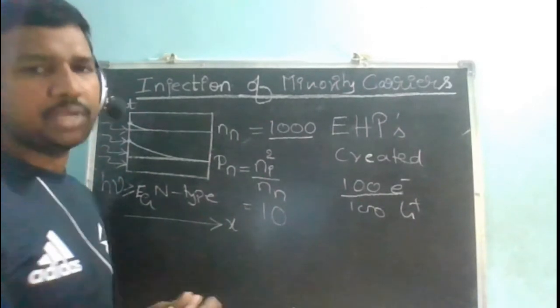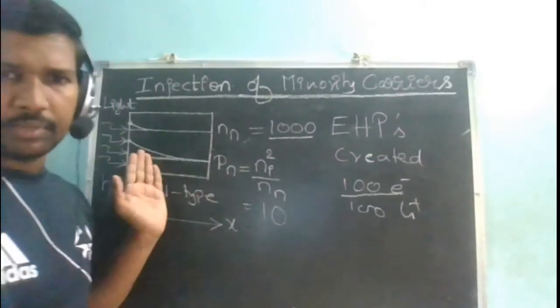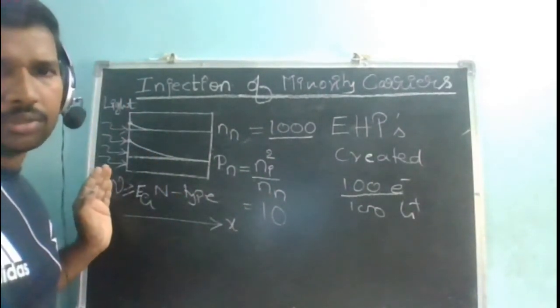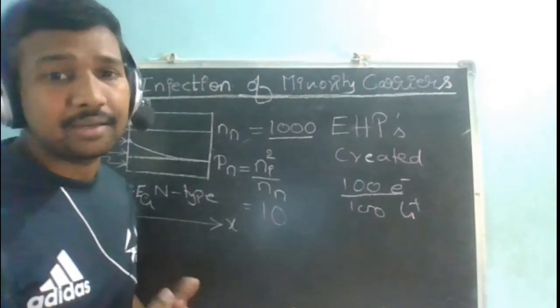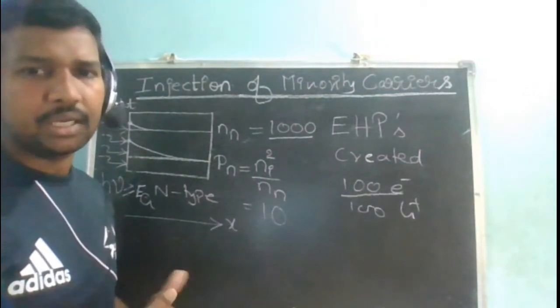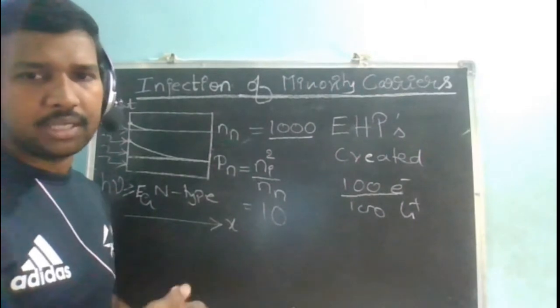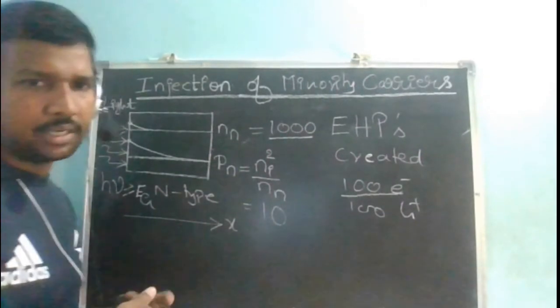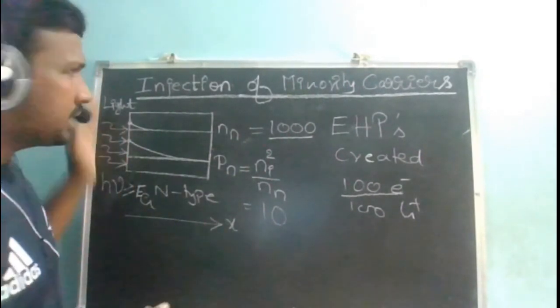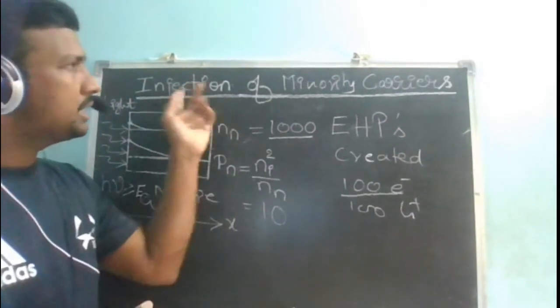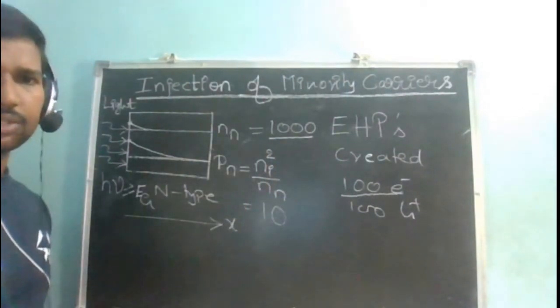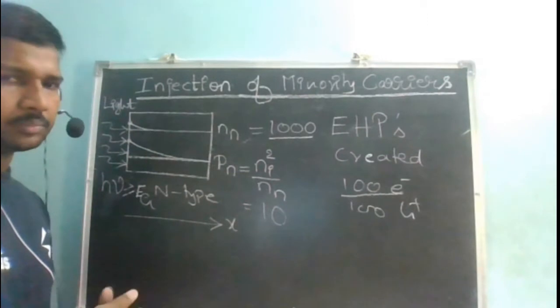In two ways you can inject. One is the optical method, allowing light to fall on your semiconductor. Another is the electrical method, which we will see later on, applying forward bias and reverse bias. So this is the optical method of injection of minority carriers. Is this okay? Yes or no?